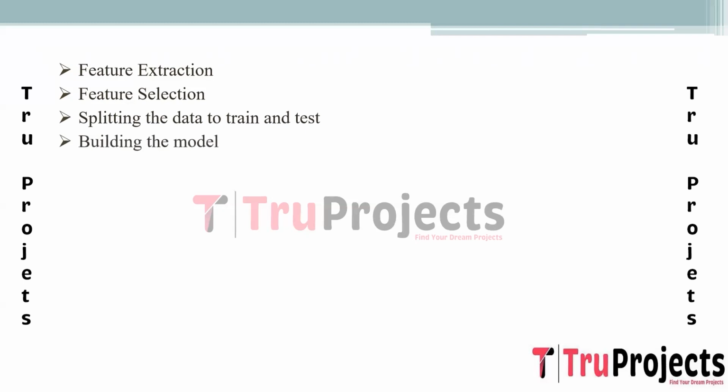Building the model. This step involves constructing the machine learning model using the pre-processed, feature engineered data. Commonly used models for text classification include Naive Bayes, logistic regression, etc. Training the model. The model is trained using the training data to learn patterns and relationships between features and labels, cyberbullying or non-cyberbullying content.